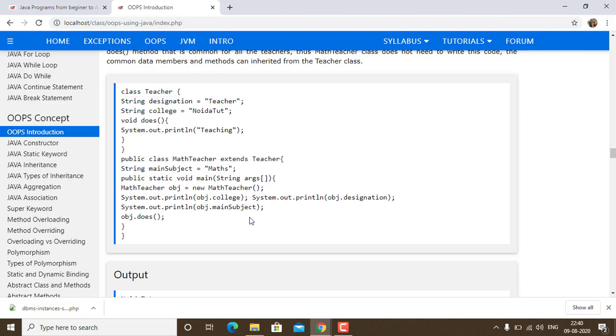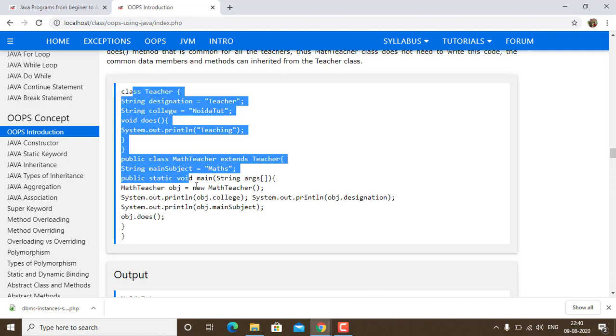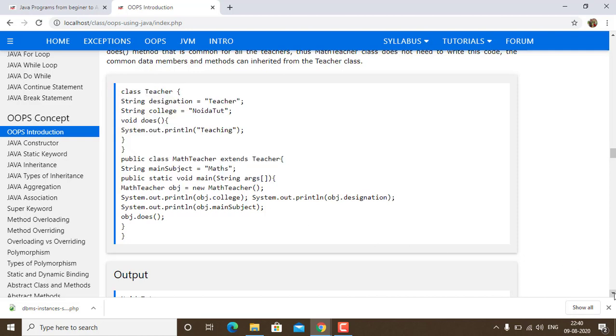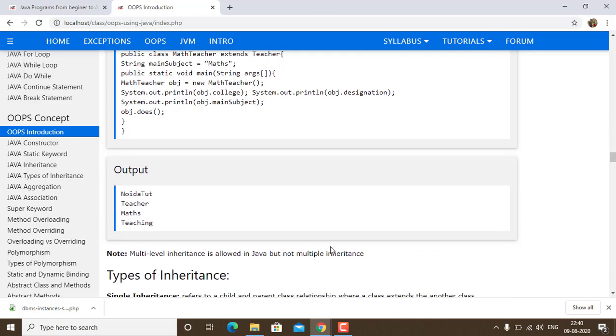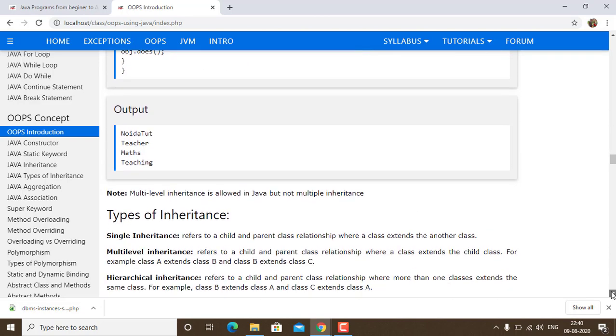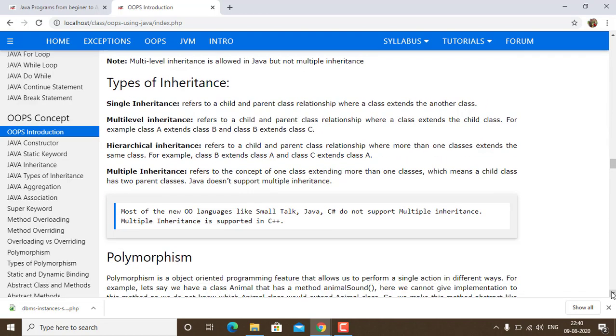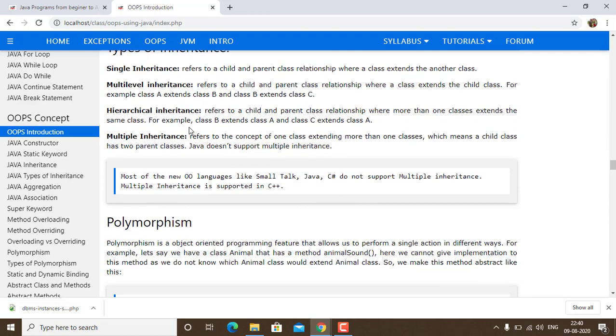In further examples in my further chapters, I have given more practical examples. You can just see that, read it again, and let me know if you have any questions. This is what happens when we run the programs. Now we have different types of inheritance: single inheritance, multi-level inheritance, hierarchical inheritance, and multiple inheritance. In our further chapters, I have drawn diagrams and shown how these inheritances work.